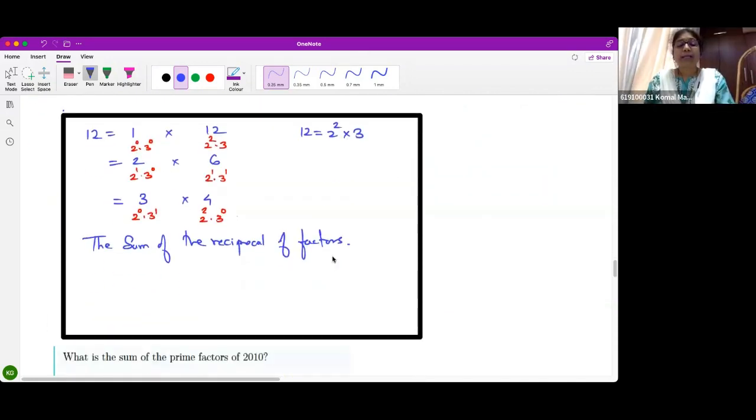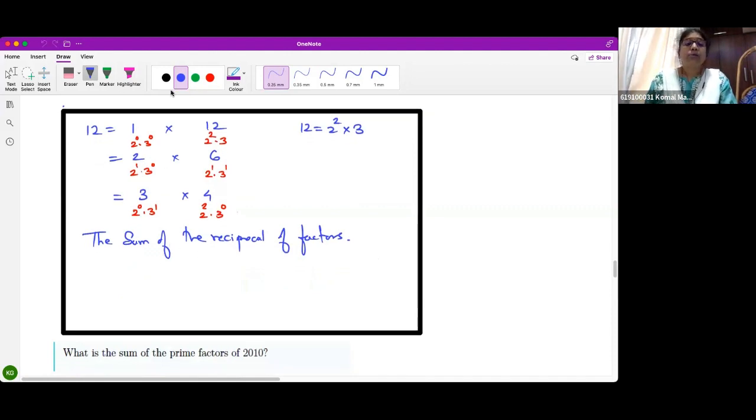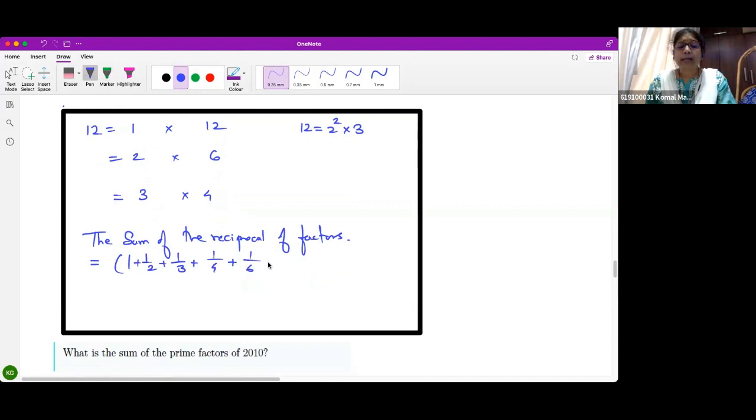Now, sum of reciprocal of factors. The problem is that time is very less. That's why I have to do it very fast. If I would have got more time, I could have done more justice to this. Okay. Sum of reciprocal of factors. We have these factors. Let us check the sum of reciprocal of factors. That is nothing but 1 plus half plus 1/3 plus 1 by 4 plus 1 by 6 plus 1 by 12. I need to add all this.